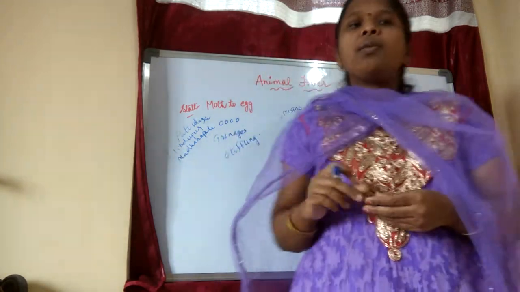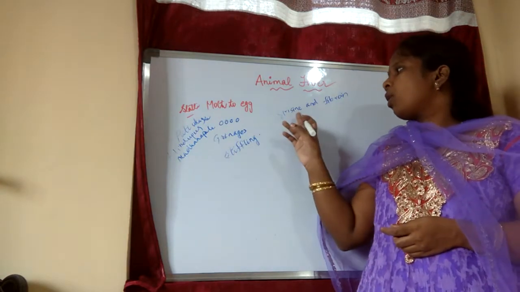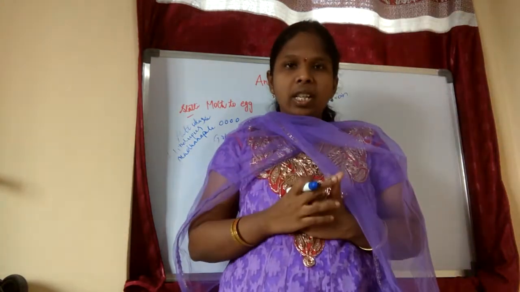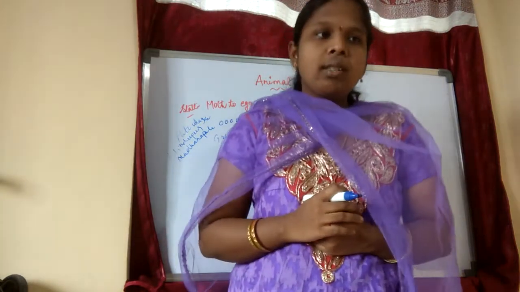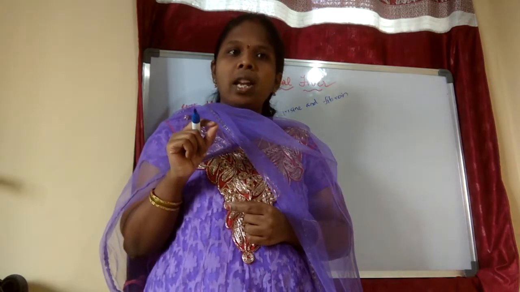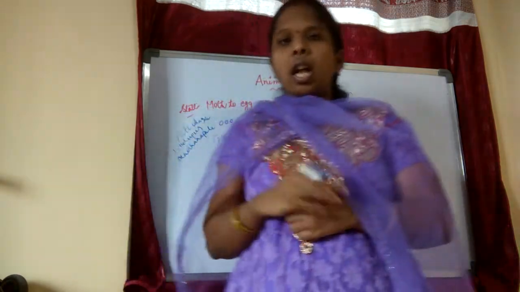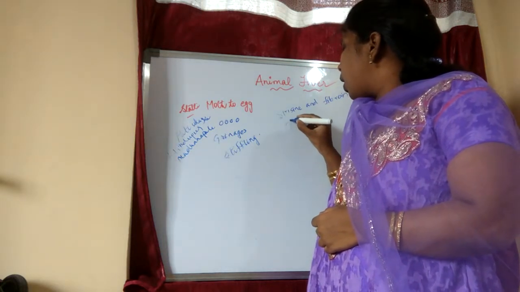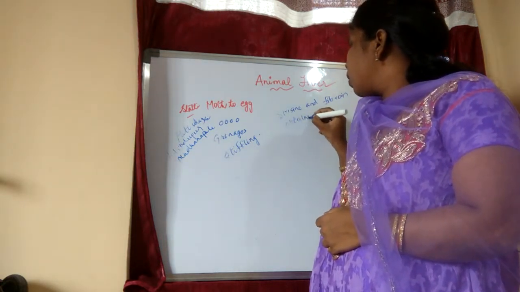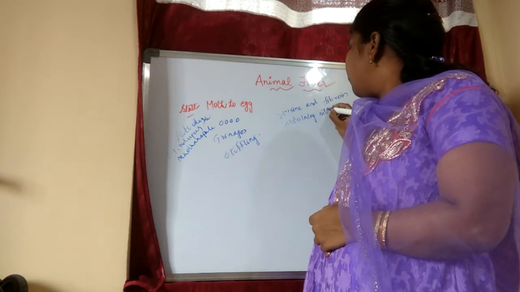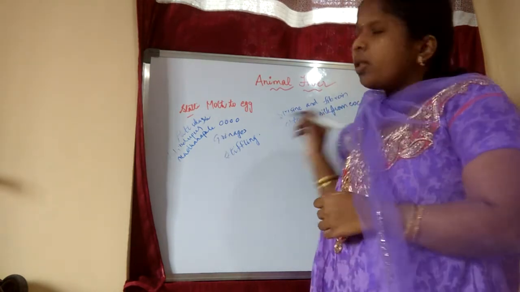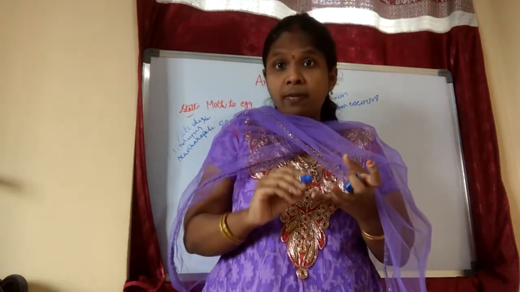Yeah children, which two types of proteins were there? Sericin and fibrin. This makes it very strong. So reeling means what? Obtaining silk from cocoons.